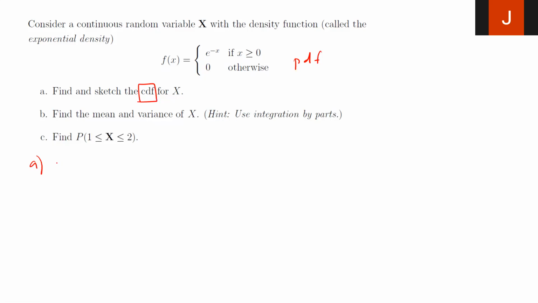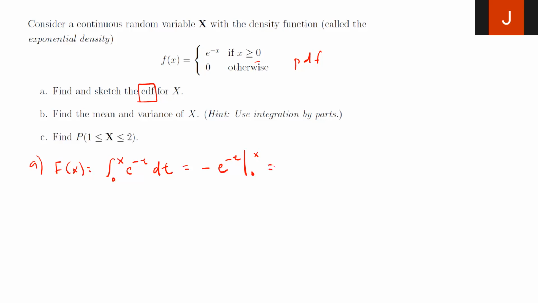So big F of x, I'm going to write as the integral, since this is defined from 0 on, from 0 to x, because I actually want a function out of this. So it'll be e to the negative t, with a dummy variable t, dt. When I integrate this, this will be minus e to the negative t, going from 0 to x.